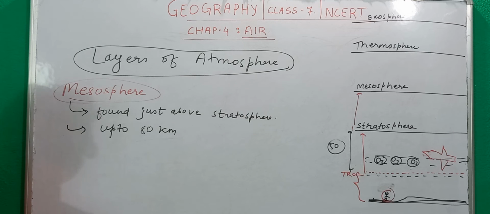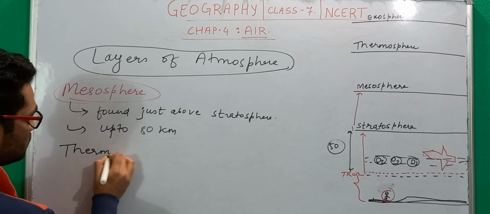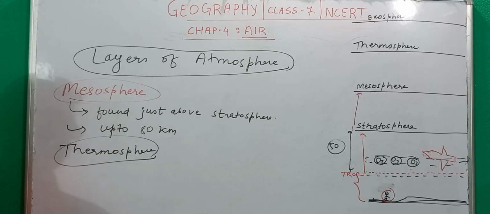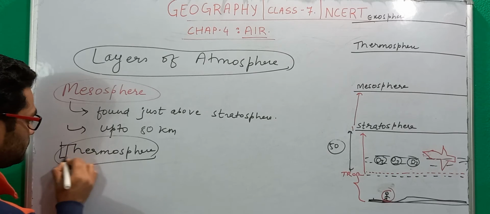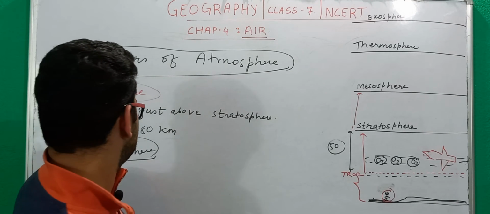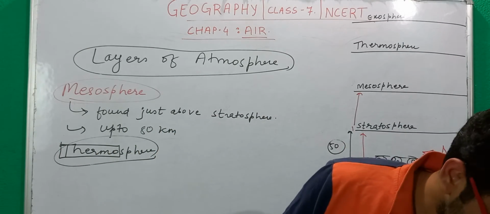Let's concentrate on the thermosphere layer. So let's start with the thermosphere. Now there is a word called thermo. Let me look if I'm missing something in mesosphere.